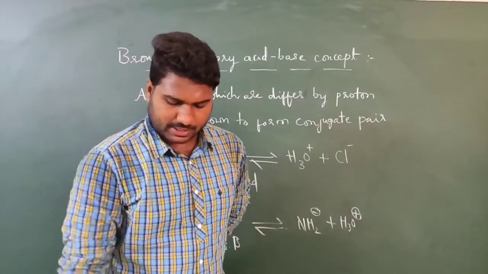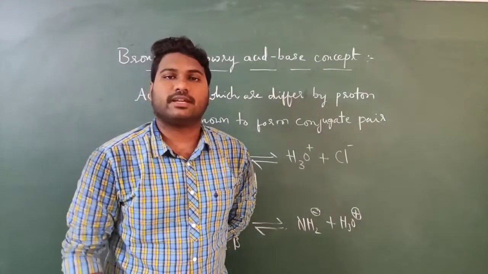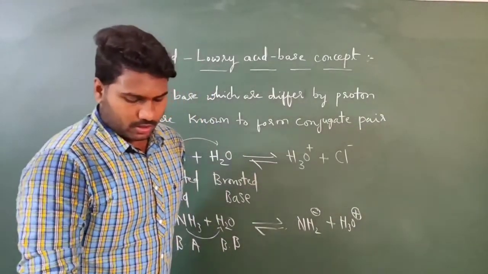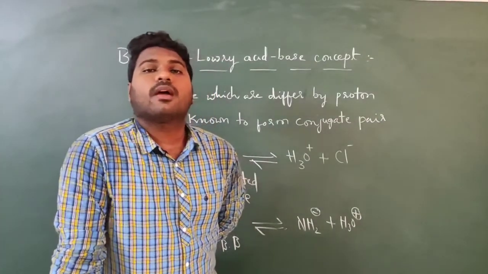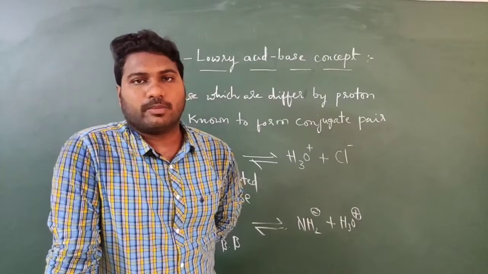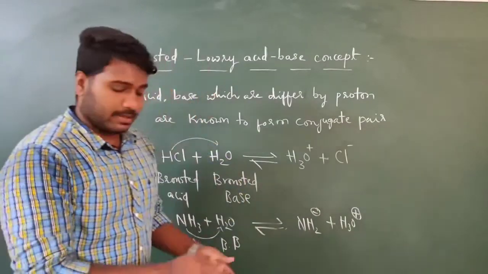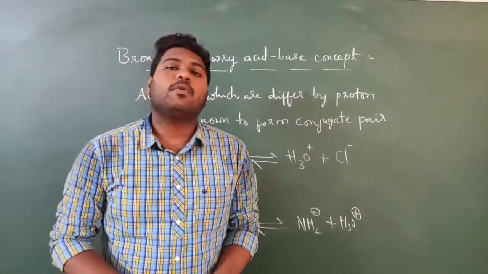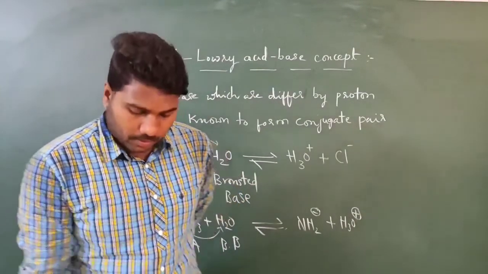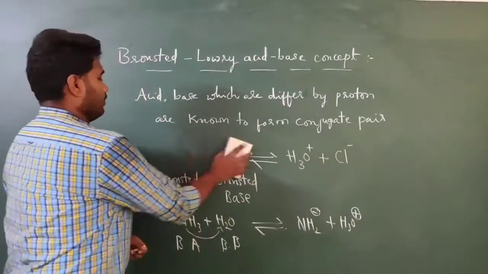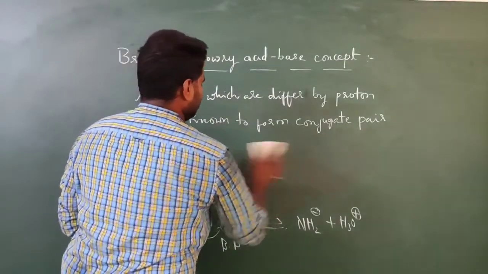We'll discuss a few reactions regarding this conjugate pair concept. So in a conjugate pair, acid and base both will be there, and they both differ by a proton.